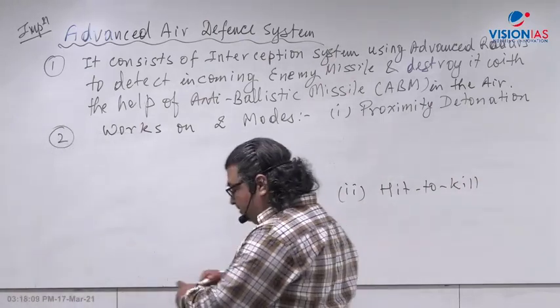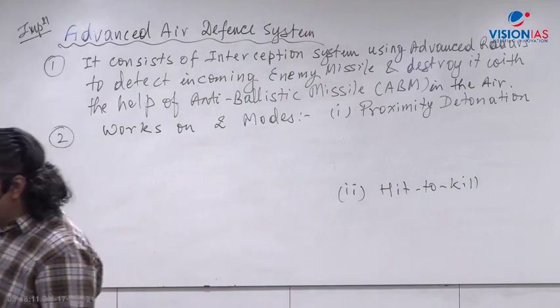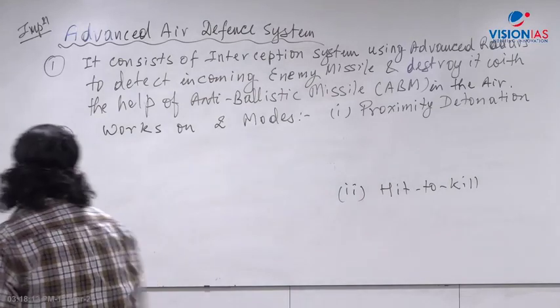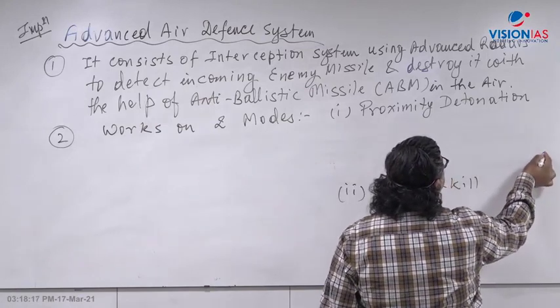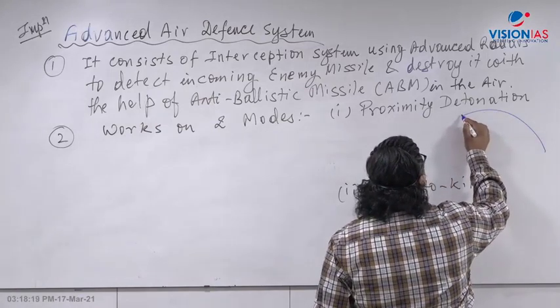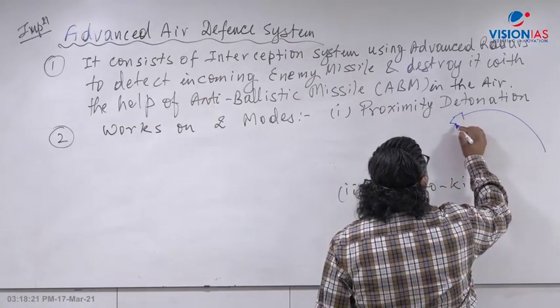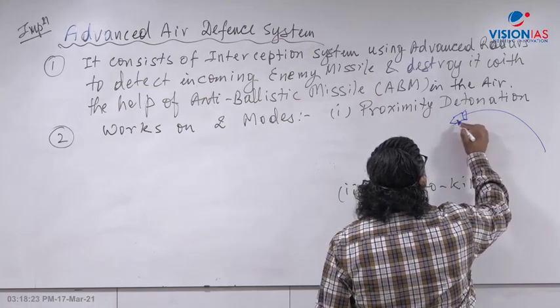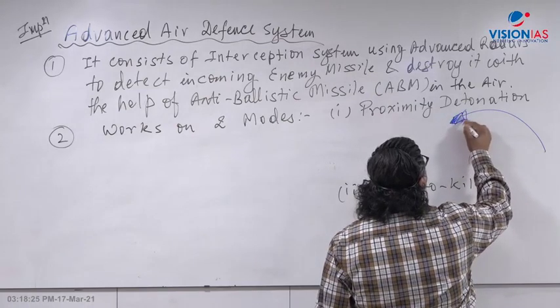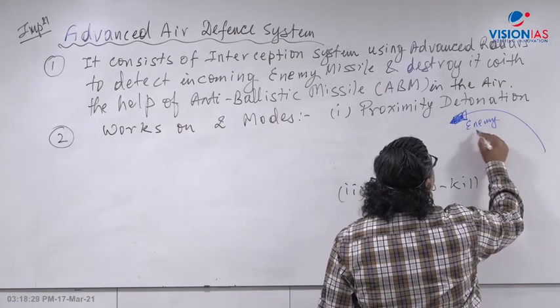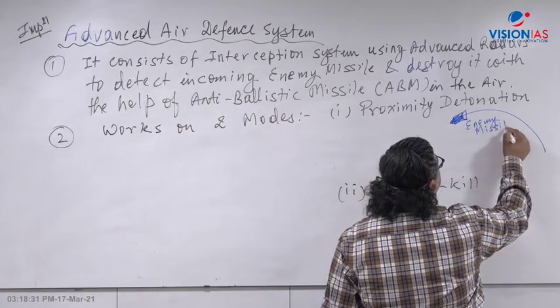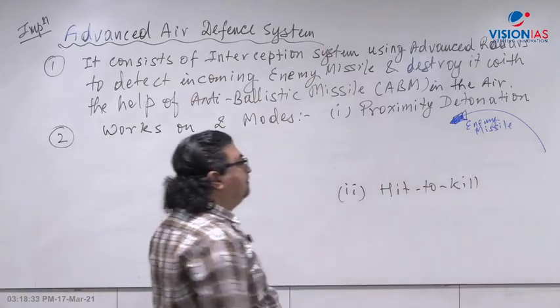Now what is the proximity detonation? Let's say for example, I'll use the blue color for enemy missile. I'll demonstrate here. Let's say you have an enemy missile. This is the enemy missile. So the system will detect this missile in the air, right?